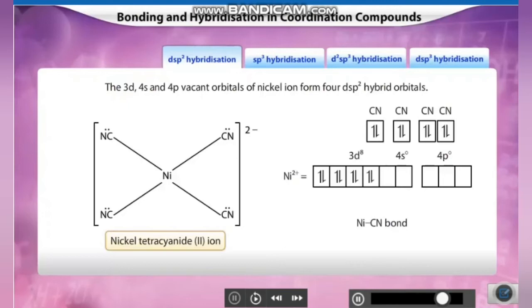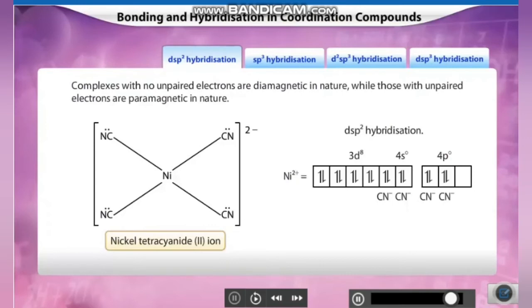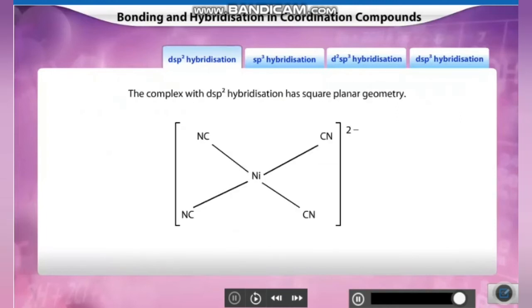These are occupied by the 4 lone pairs of electrons of the cyanide ligands, thereby resulting in dsp2 hybridized nickel cyanide bond by dsp2 hybridization. There are no unpaired electrons in this complex. Such complexes are diamagnetic in nature. Complexes with unpaired electrons are paramagnetic in nature. The complex with dsp2 hybridization has square planar geometry. Thus, nickel tetracyanide 2 complex ion has square planar geometry.